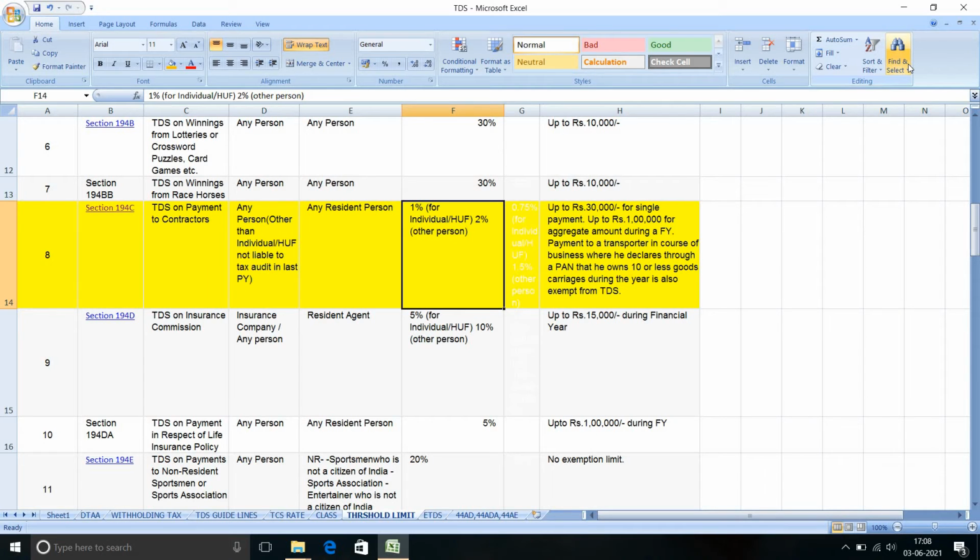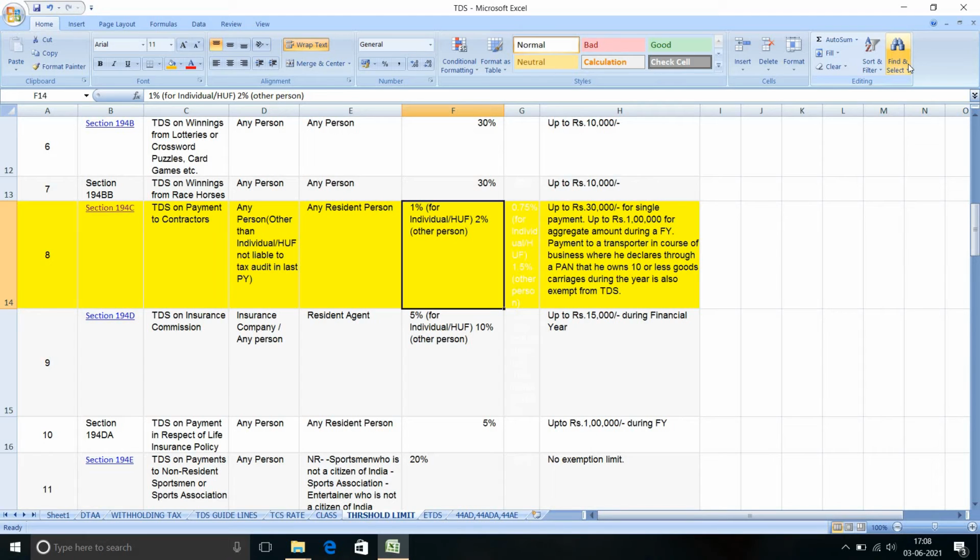Individual means a sole proprietor giving any contract service. Under contract, housekeeping will come, catering services, job work, labor charges, and many more.